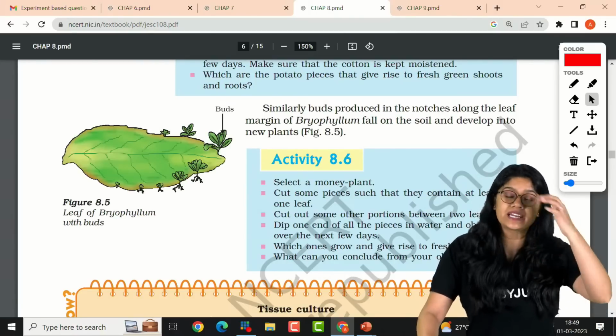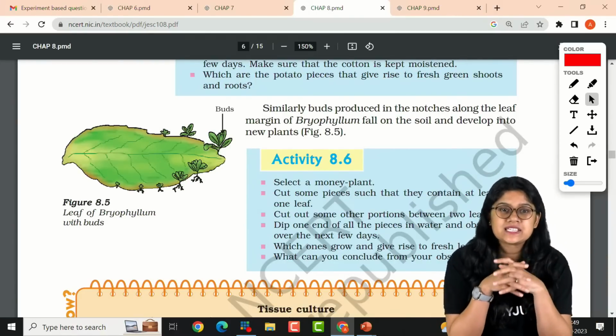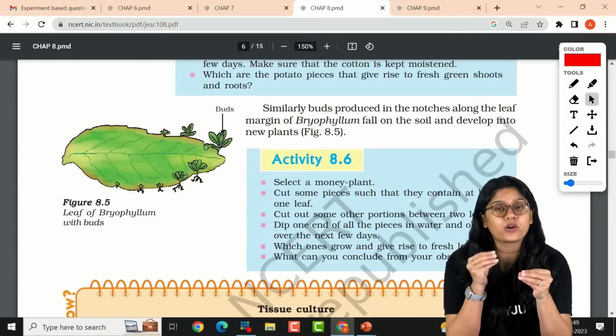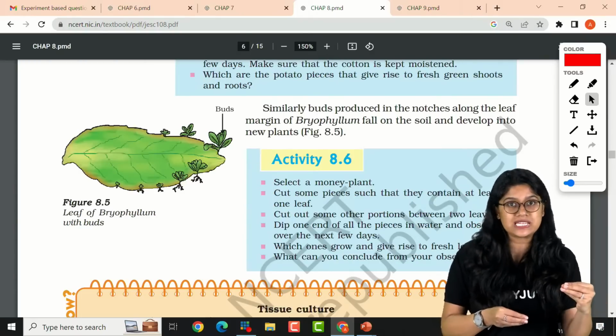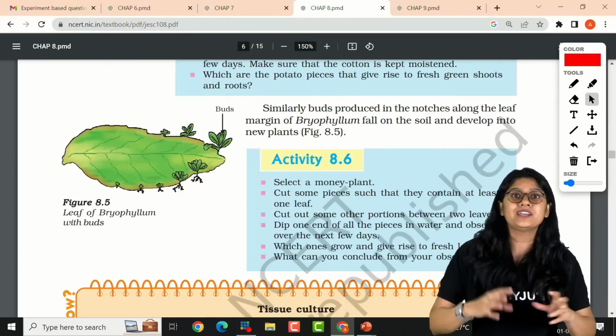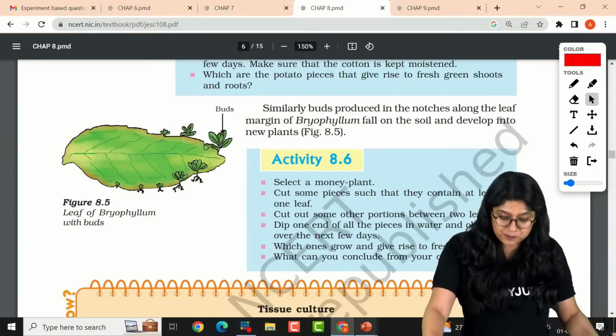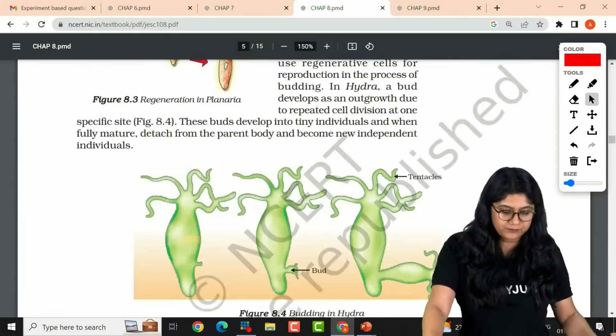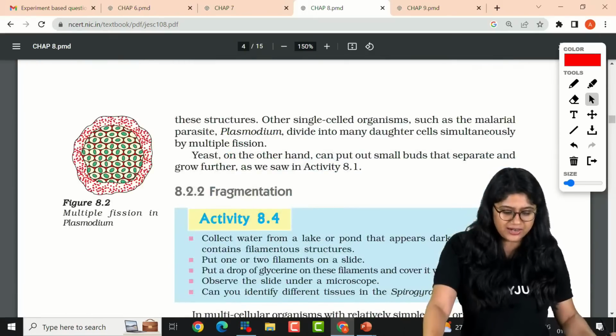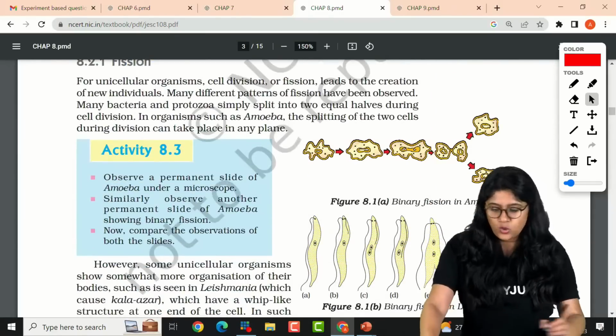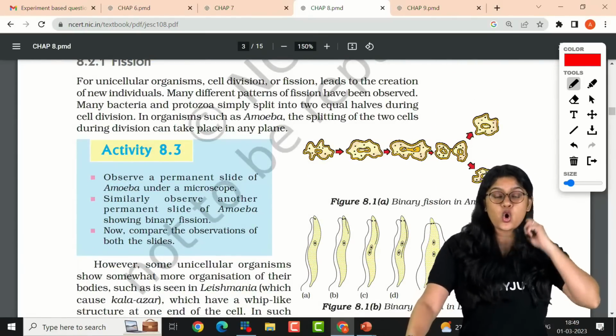All of these diagrams are very important. Nobody will be asking you to draw these diagrams in the examination, but you can have an image based question on this. So please make sure you go through these. Now let's talk about activity number 8.3, where again they're asking us to observe.